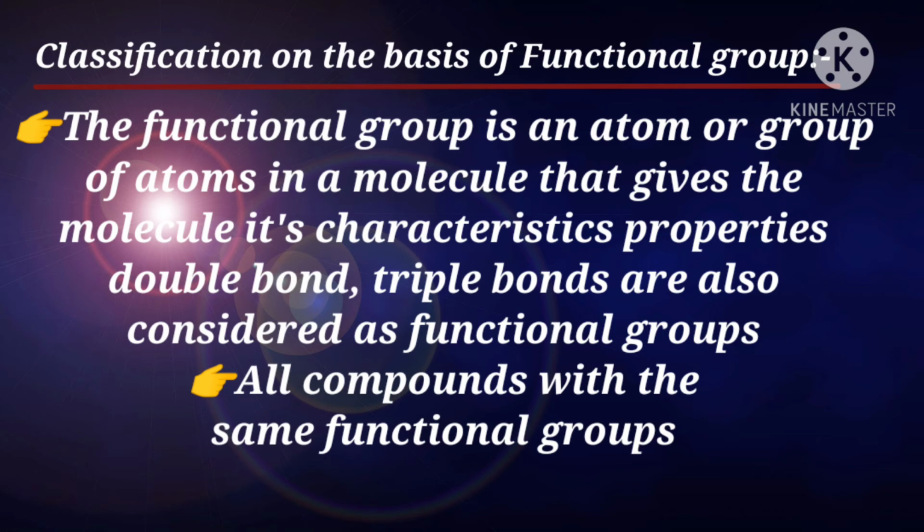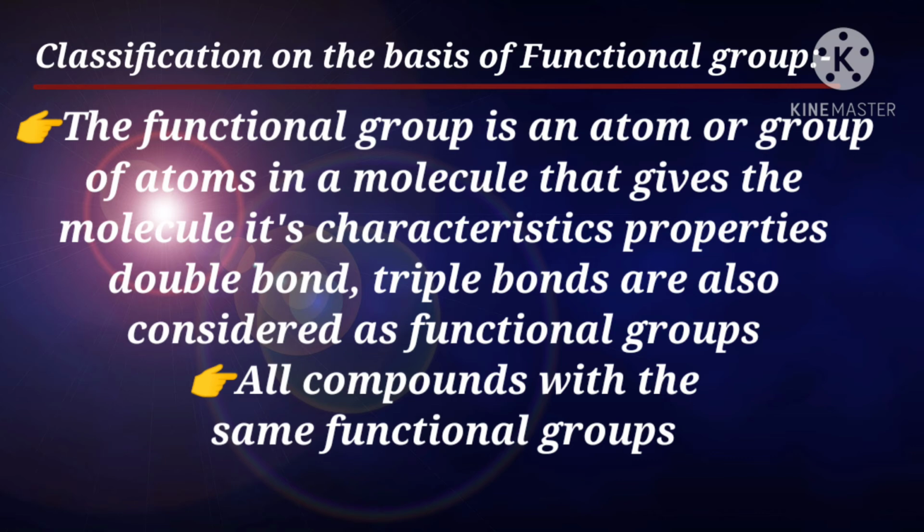The topic is classification on the basis of functional groups. A functional group is an atom or group of atoms in a molecule that gives the molecule its characteristic chemical properties. Double bonds and triple bonds are also considered functional groups. All compounds with the same functional group belong to the same class.